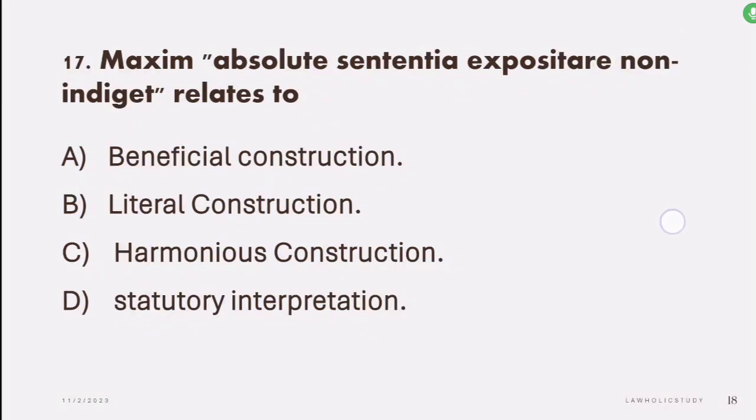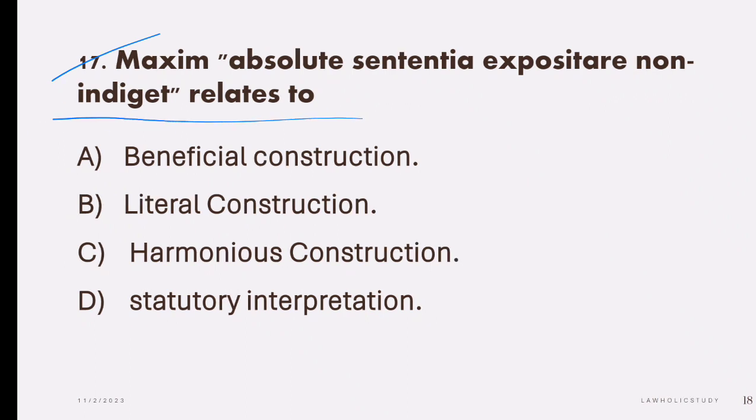Next question is, maxim absoluta sententia expositore non indiget. इसका क्या मतलब है? It relates to. Options are A beneficial construction, B literal construction, C harmonious construction, D statutory interpretation. So the correct answer, which with what this maxim relates to, is B literal construction. B is the correct answer.